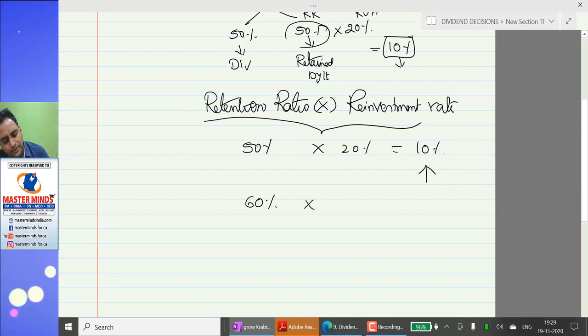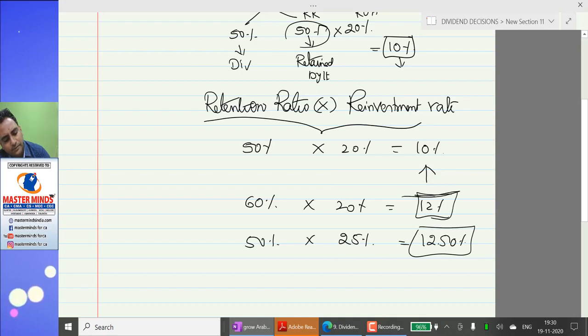Increase your retention ratio or increase your reinvestment rate. In both cases you can see an increase in the growth rate. Hence, the growth rate is the product of retention ratio and reinvestment rate.